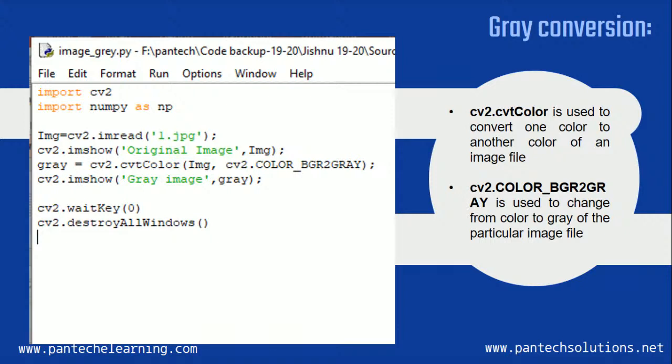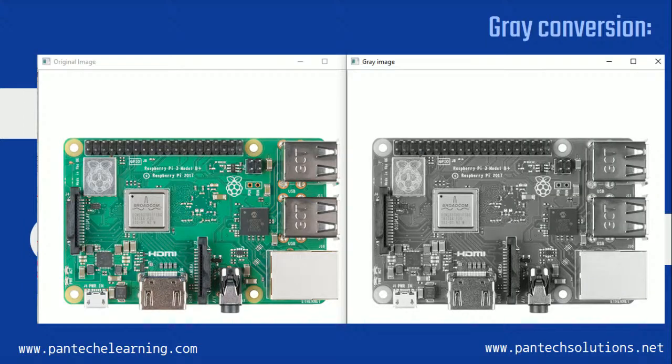We are using only one function over here, cv2.cvtColor, where C is capital, and I have given the conversion form as cv2.COLOR_BGR2GRAY. That is the main function to change from one form of color into another. So this will be the output which you will be obtaining.